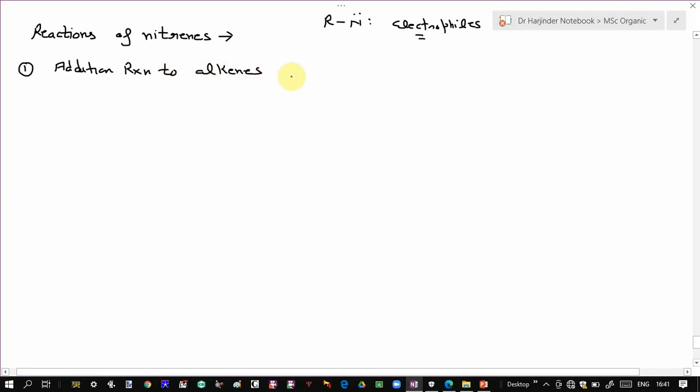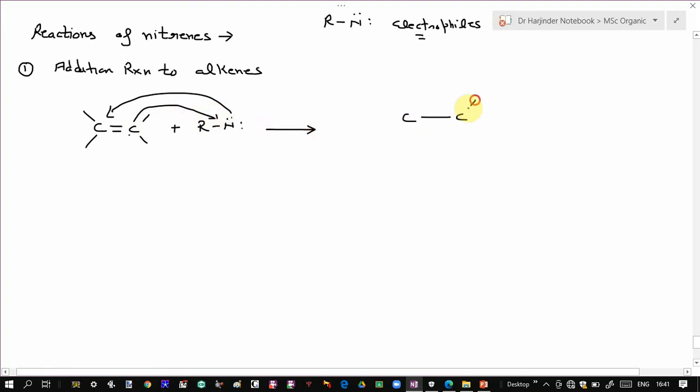If you have any alkene, nitrenes can undergo addition reaction to these alkenes to give rise to corresponding cyclic derivatives, in this case three-membered cyclic derivatives which are called aziridines.